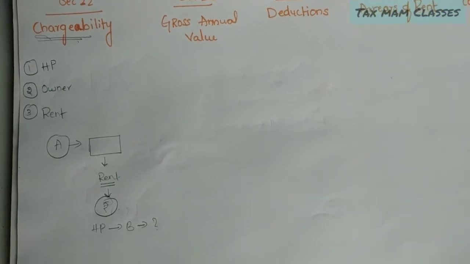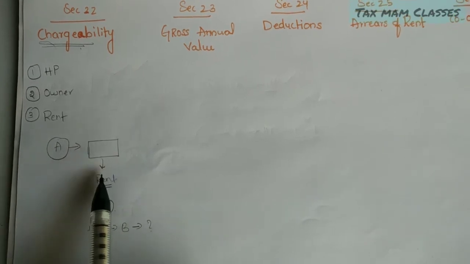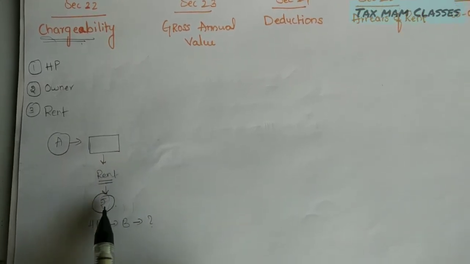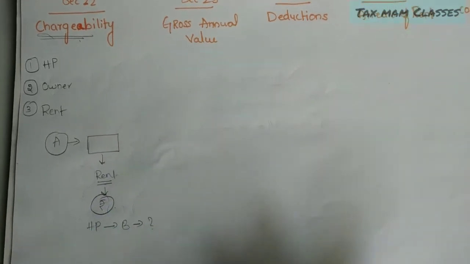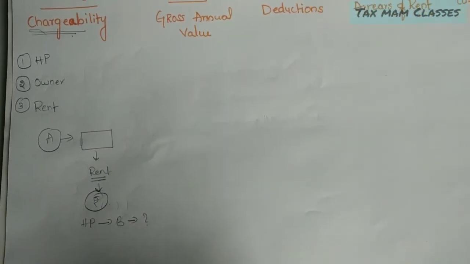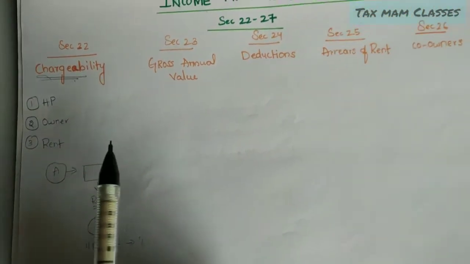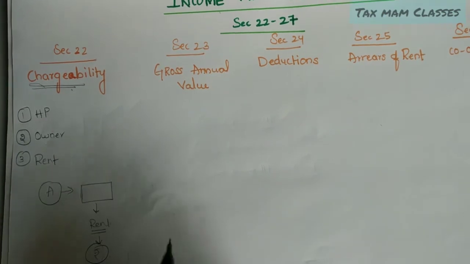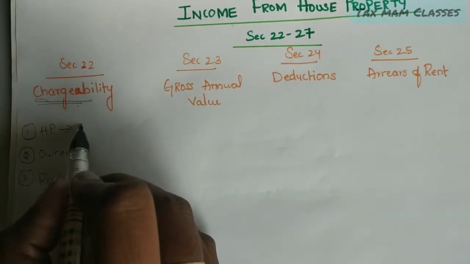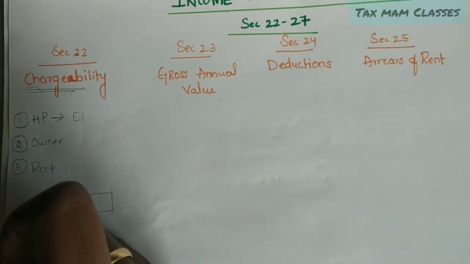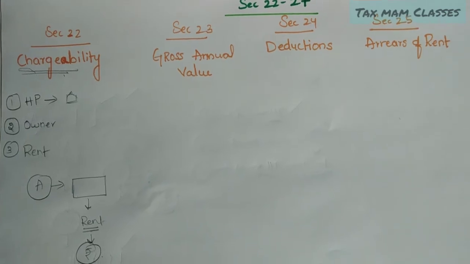So what is the doubt? Why I am raising it is, he has a vacant land and he is giving it on rent and earning income. Is it taxable under the head income from house property or any other head? The answer is, according to section 22, an assessee must have a house property. What is the meaning of house property? Four walls and a shed over that should be there. That will be called house property.